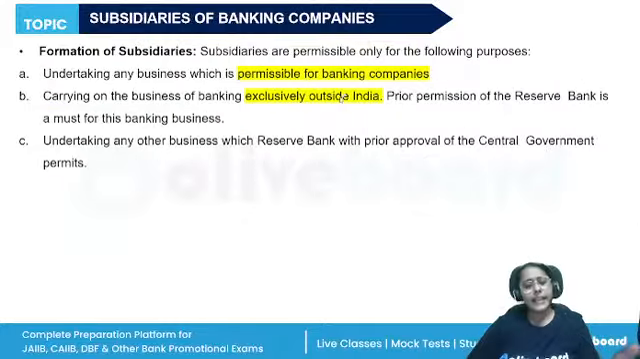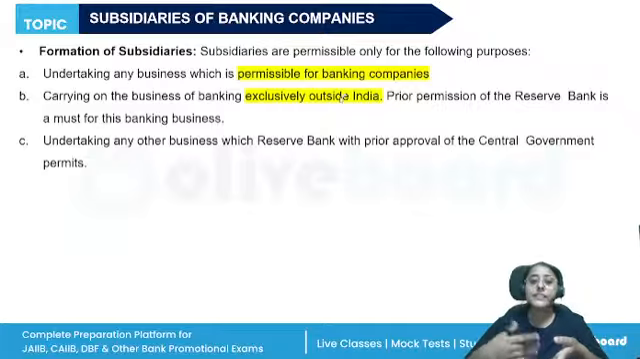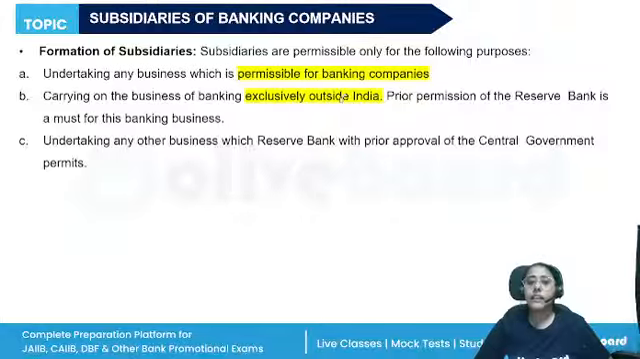Okay. Then, if any banking company wants to form a subsidiary for undertaking any business which is permissible for carrying out the business of banking exclusively outside of India, or undertaking any other business with the prior approval of the central government, obviously they will first have to apply for a license with RBI. This is to prevent banks from carrying on any trading activities, right? So they can form subsidiaries, but again, only these subsidiaries will be allowed to engage in the permitted business, not in the prohibited business as given in Section 8.